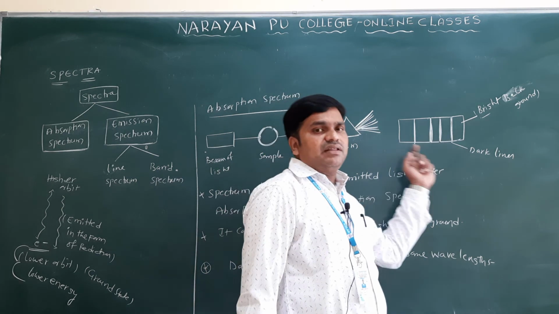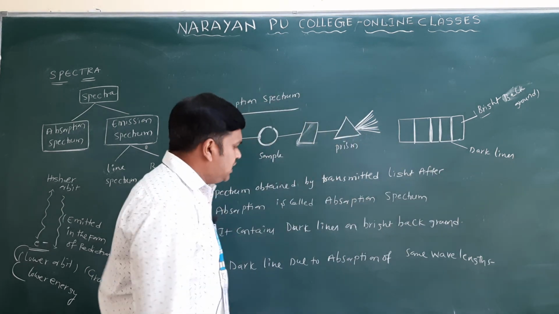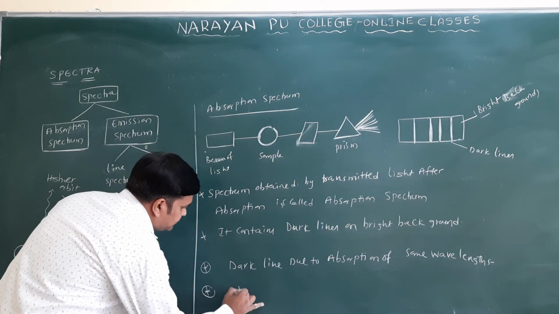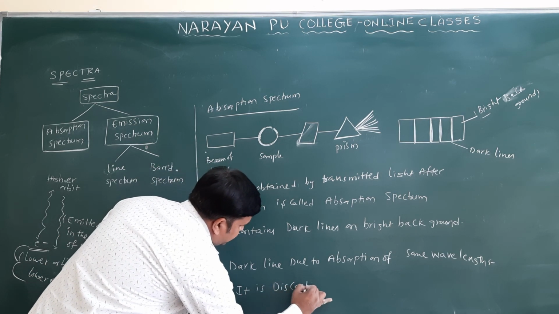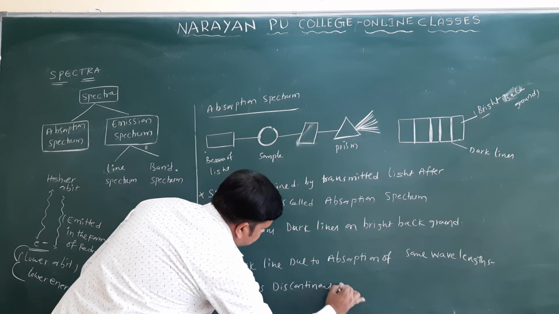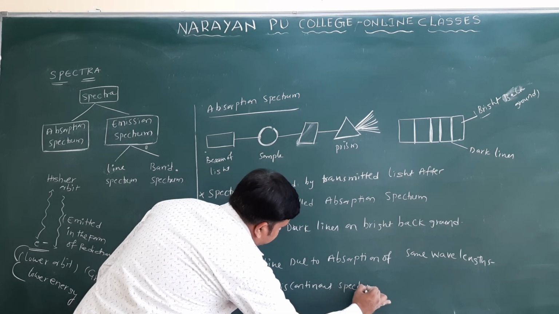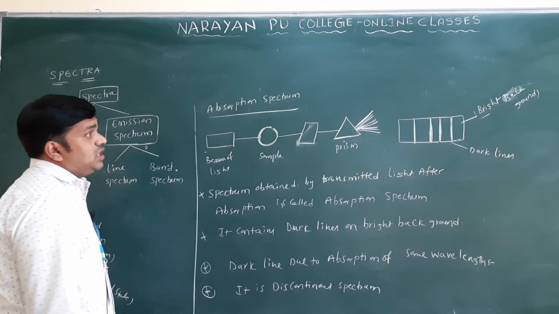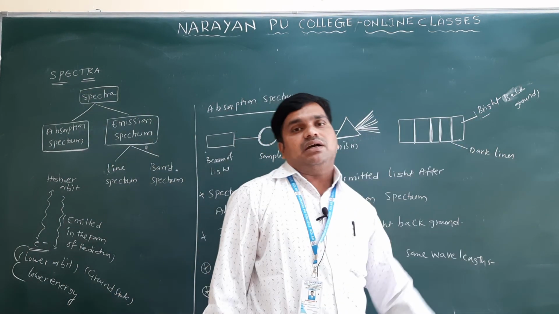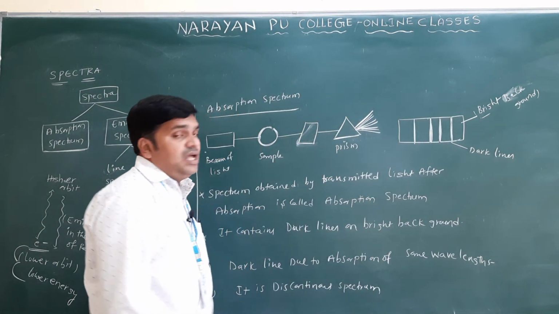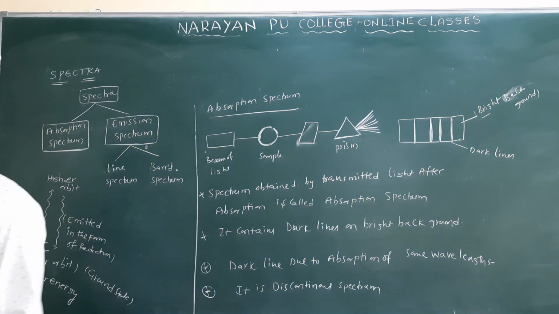Here some gaps are there, so it comes under a discontinuous spectrum. This is regarding the absorption spectrum: dark lines on a bright background.